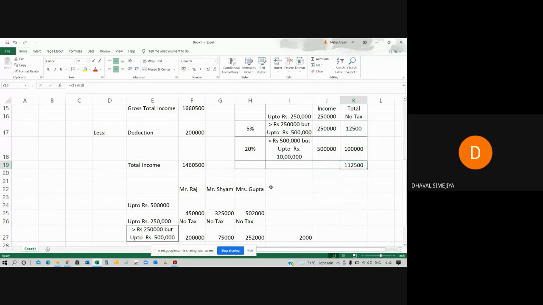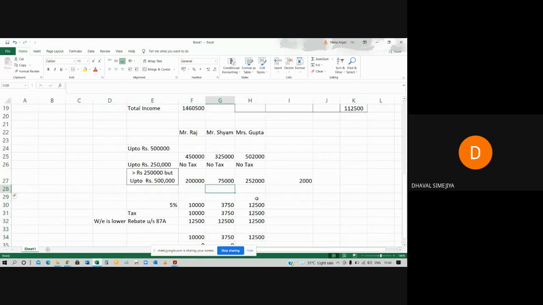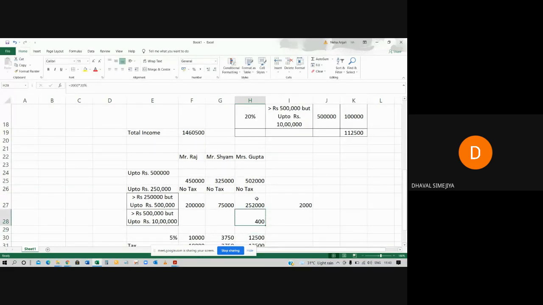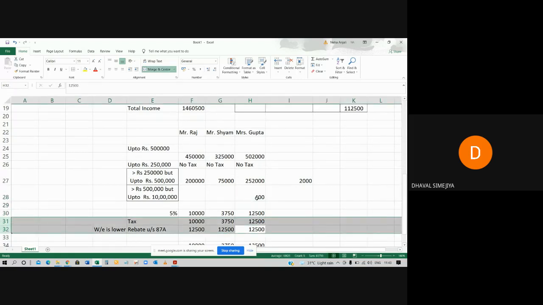1,12,000 rupees. So now in case of Mrs. Gupta, here one line will be added. Why? Because her income is more than 5 lakh rupees, but up to 10 lakh. So here 2,000 rupees multiplied by 20 percentage. So 400 rupees tax payable. 400 rupees tax payable that we will calculate over here.